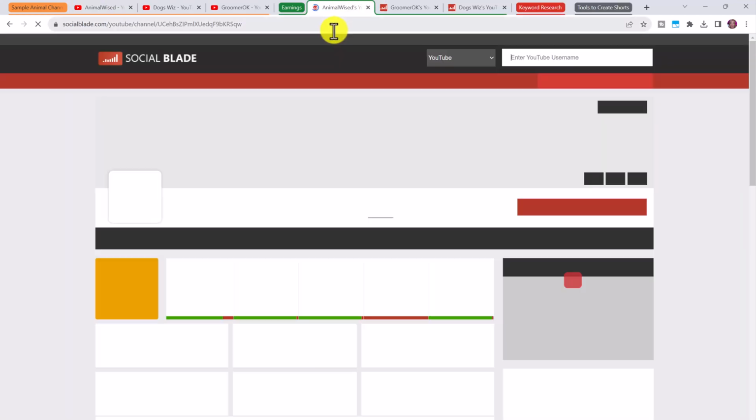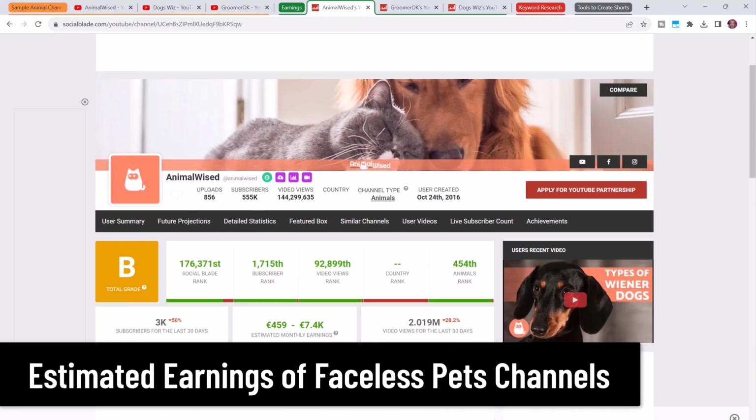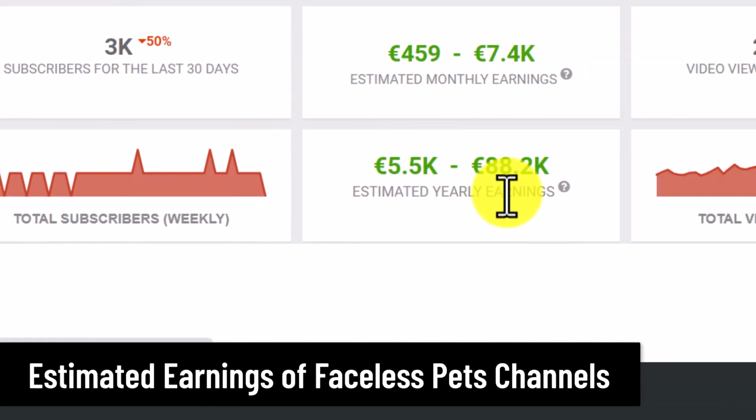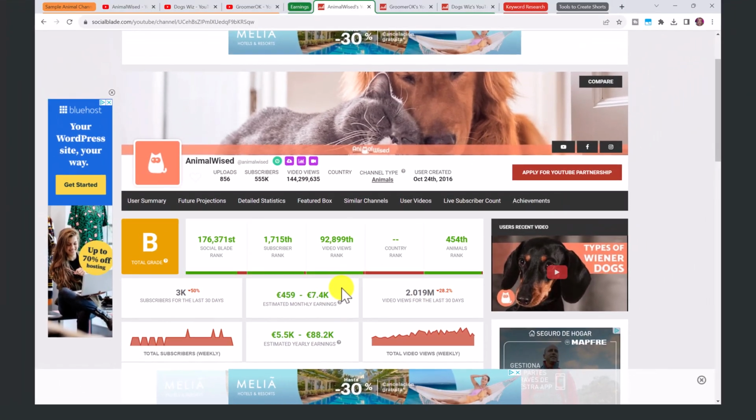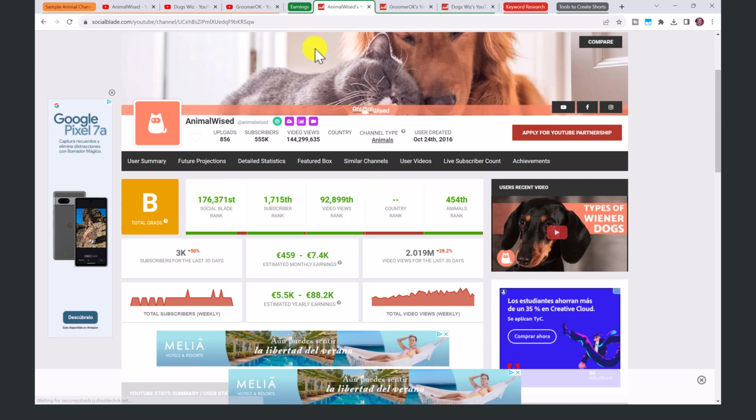Using socialblade.com and plugging in their channel information, you can see that they are making upwards to 80,000 euro per year. And I would estimate that this is even more than that based on how many views they're getting. And this is not including if they have any affiliate links in their videos, recommending different animal products and getting a commission on a website like Amazon or ShareASale, because there are many different ways to monetize